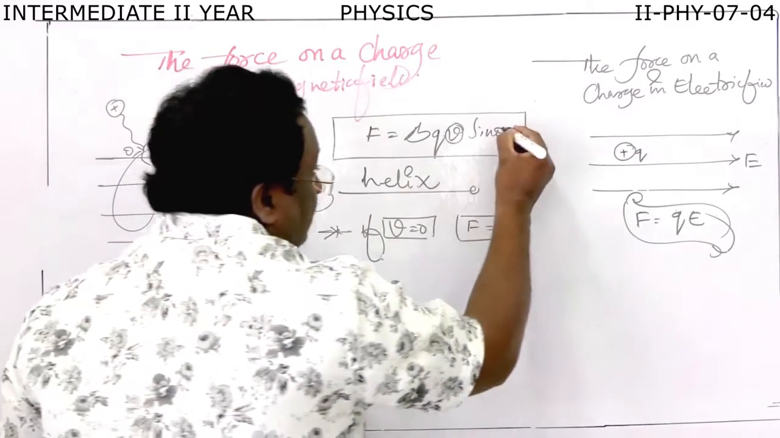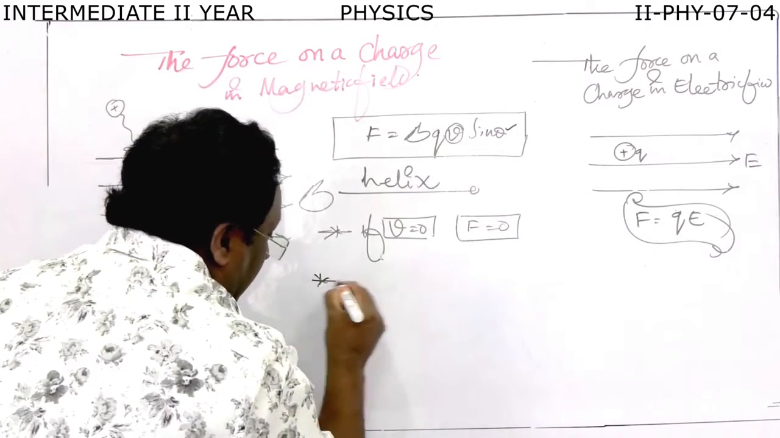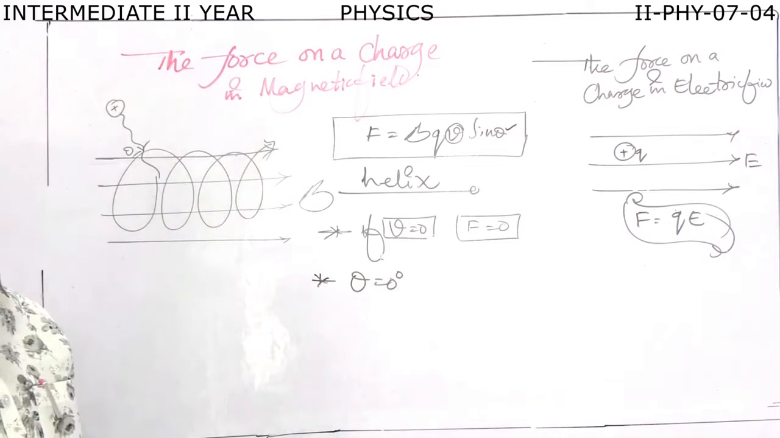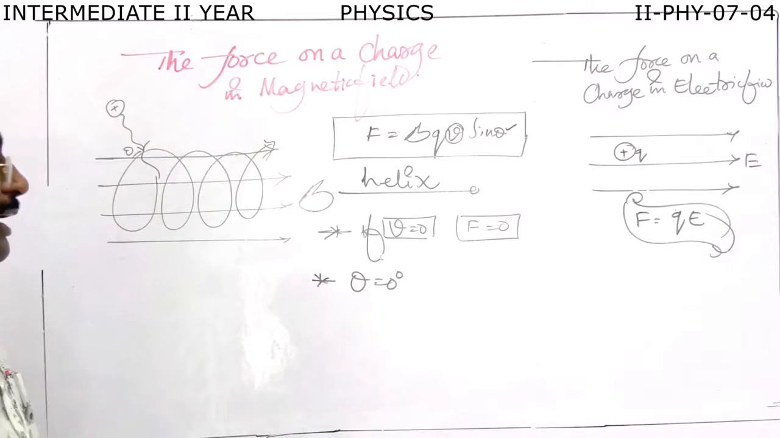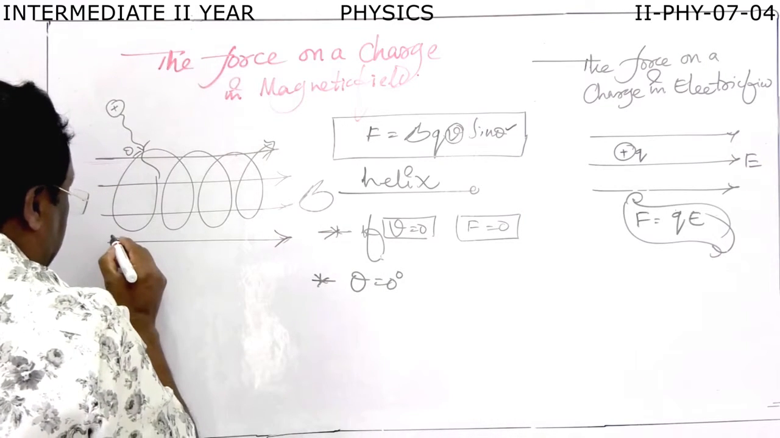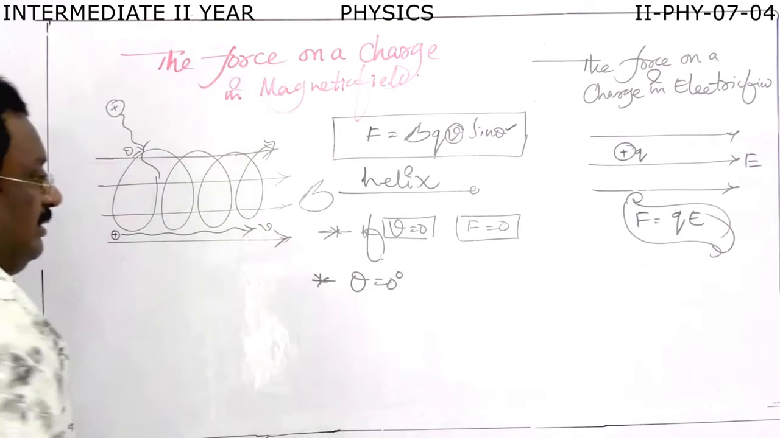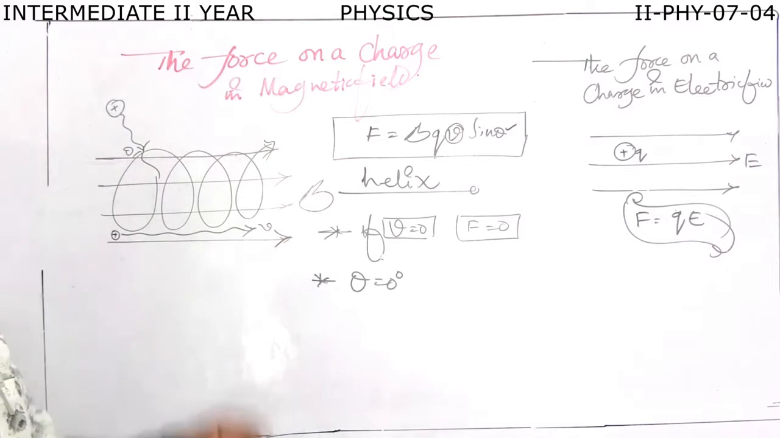Now, take this theta. For example, if theta is equal to 0 degrees, that means the charge enters the magnetic field parallel like this, this is the direction of the magnetic field. If the charge is entering like this, the charge is moving parallel to the direction of the magnetic field.